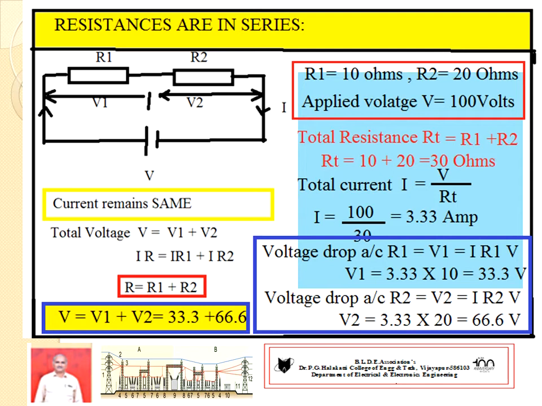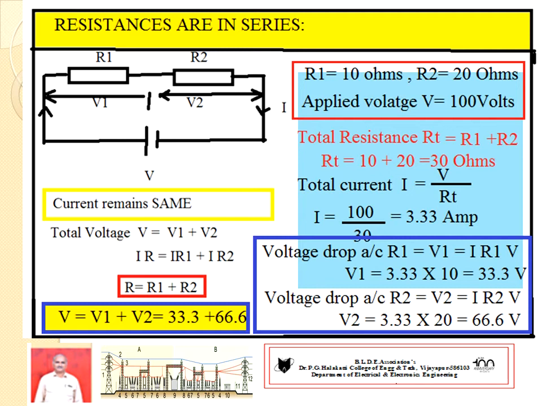What is the highlight of this? The current flowing through the resistances remains the same. Remember, point number 1: the current flowing through the resistances remains the same, but the voltages across the resistances are different, V1 and V2. In DC circuits, the applied voltage or total voltage of the circuit V equals V1 plus V2.